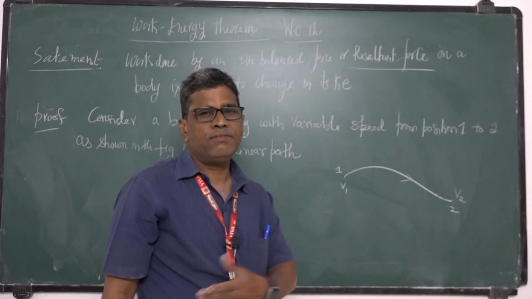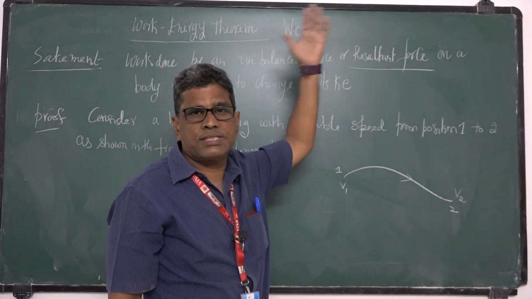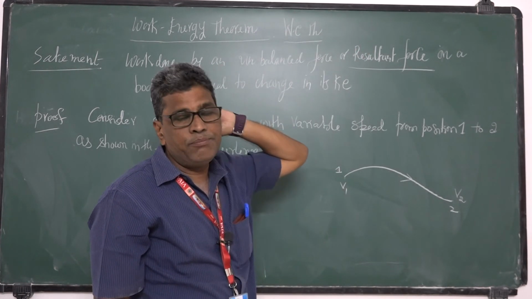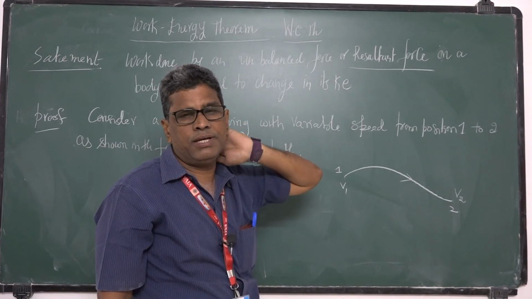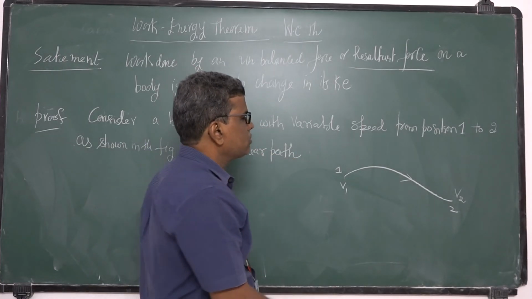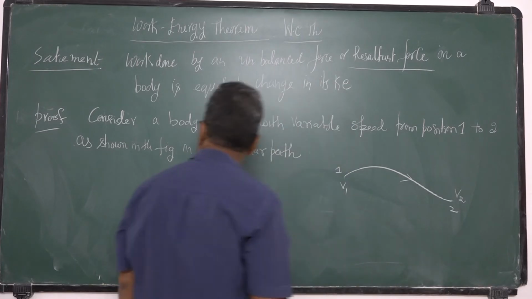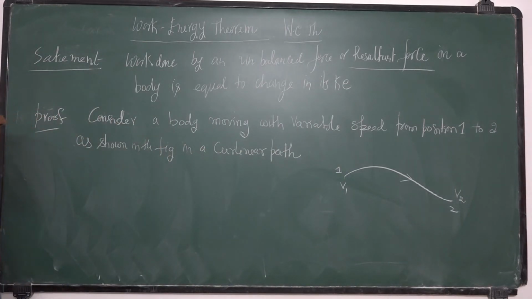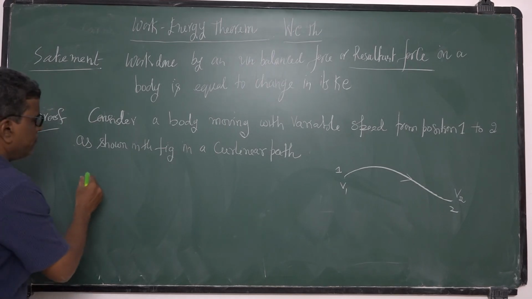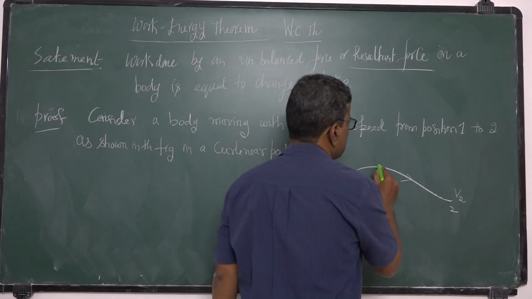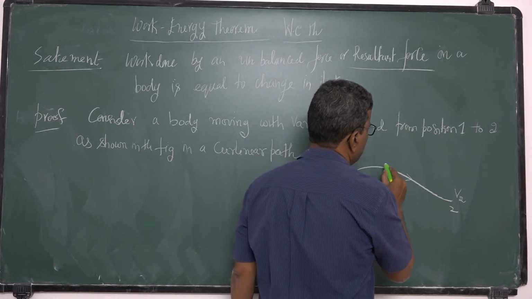Then I find the work done by all these forces, and I sum the work done by all the forces. The given force is resolved into two components.